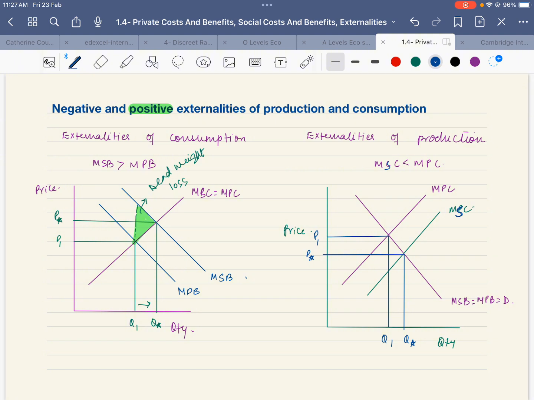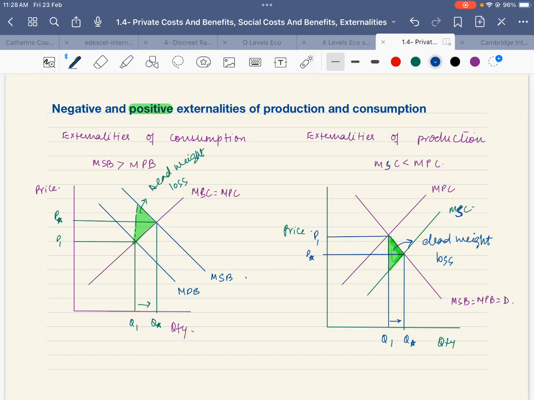Where is the dead weight loss? Dead weight loss is the line that points out towards the social cost curve, which is here. We already have it here, right? It means that there is again underproduction and underconsumption. If the output is shifted from Q1 to Q star, more people will be able to avail the benefit which the society is losing out on. This is the dead weight loss. This is the potential benefit that the society could reap.